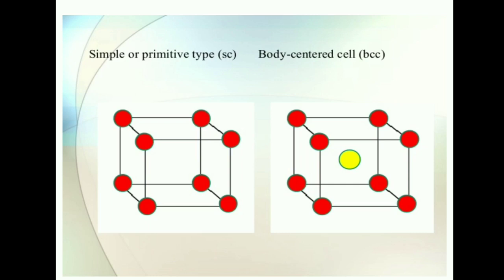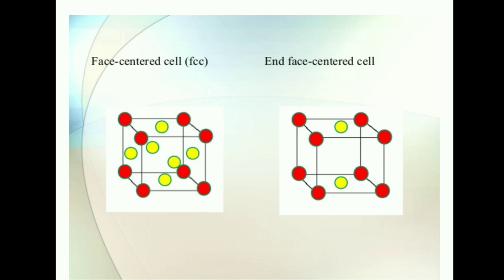Second one is the body centered unit cell. In a body centered unit cell, along with all corners, you have a particle at the center. So red corners and one yellow. Now the third one is the face centered unit cell. It is known as FCC, face centered cubic.